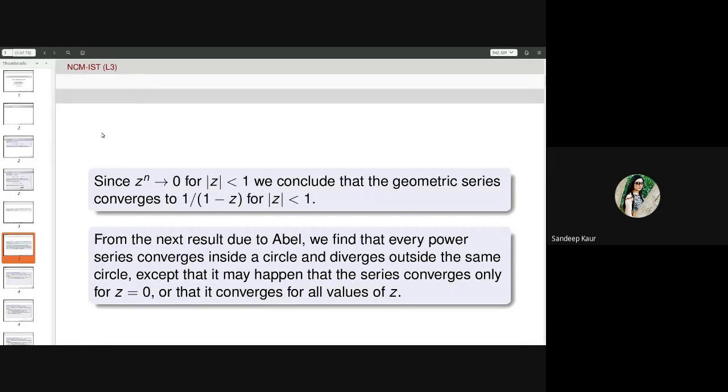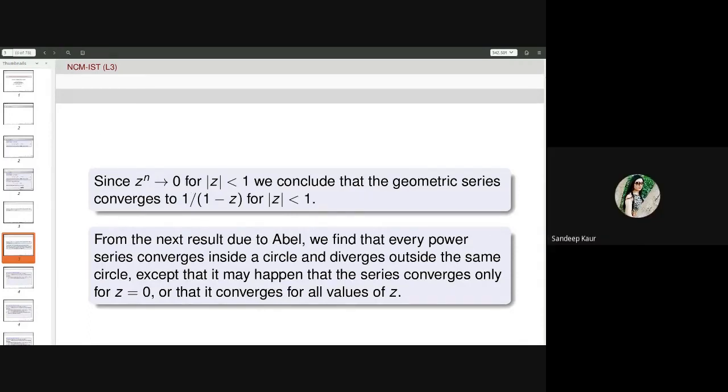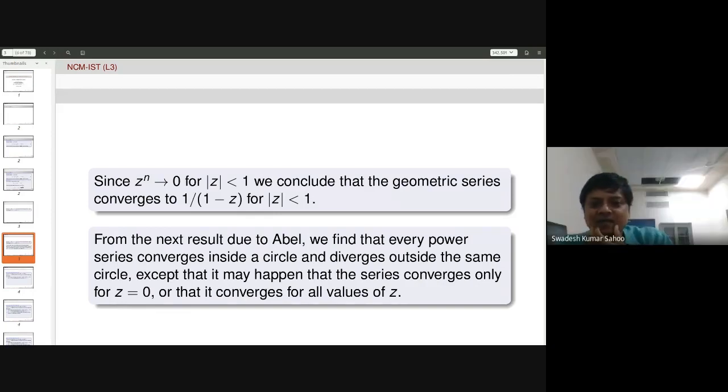Sir, I have a question. Yes, please. Sir, can we expand a function in terms of Taylor series about infinity as well? About infinity? Okay, then we must understand what the neighborhood of infinity is. The neighborhood of infinity is actually the outside of a disk.